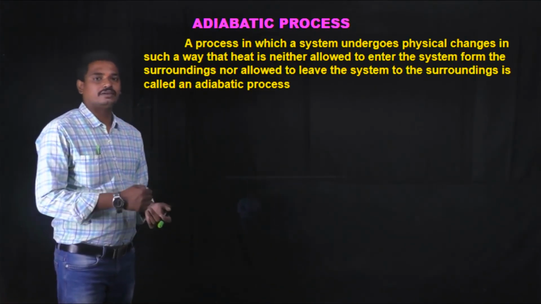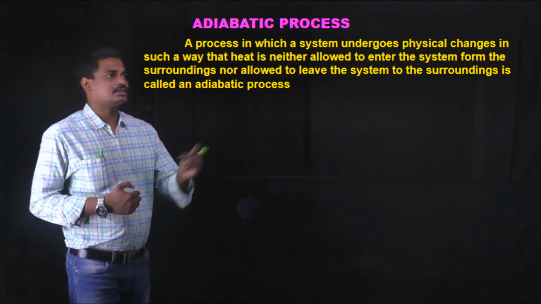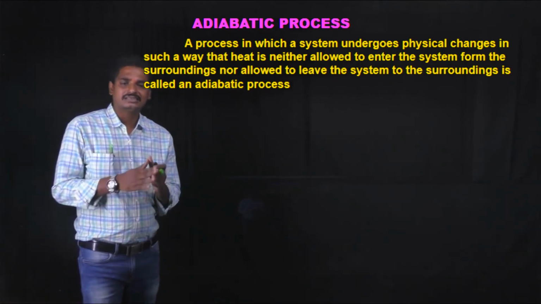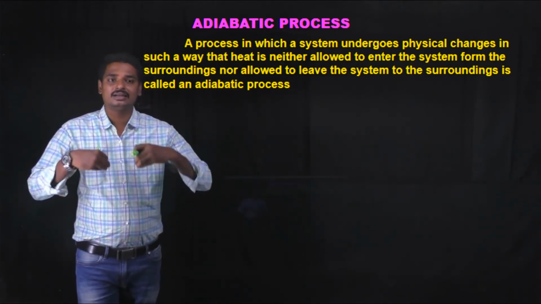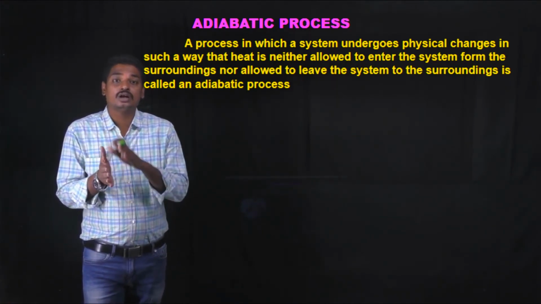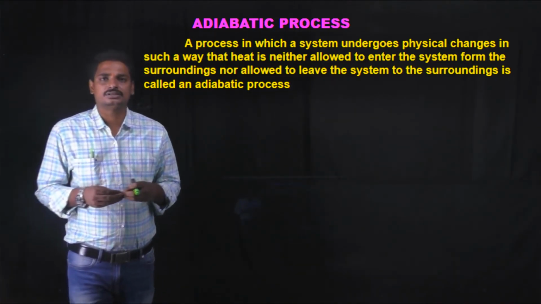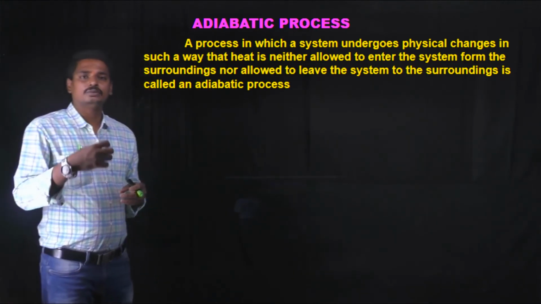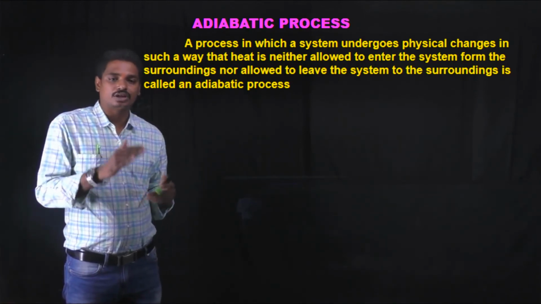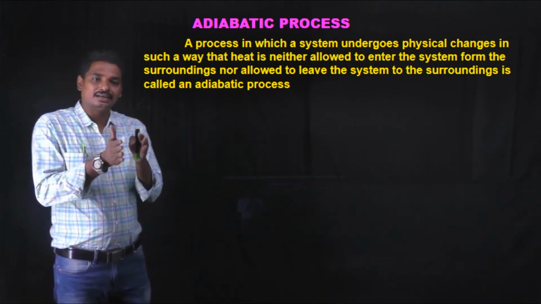Okay students, so the next one is adiabatic process. So what is meant by adiabatic process? It means a process in which the system undergoes physical changes in such a way that heat is neither allowed to enter into the system from the surroundings, nor allowed to leave the system to the surroundings, is called adiabatic process. Here the thermodynamic variables like pressure, volume, temperature may change, but the heat energy should not enter into the system nor leave the system.